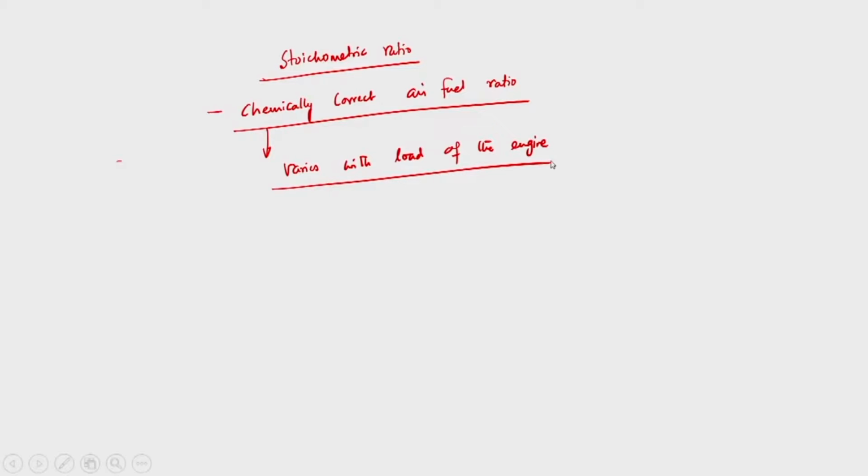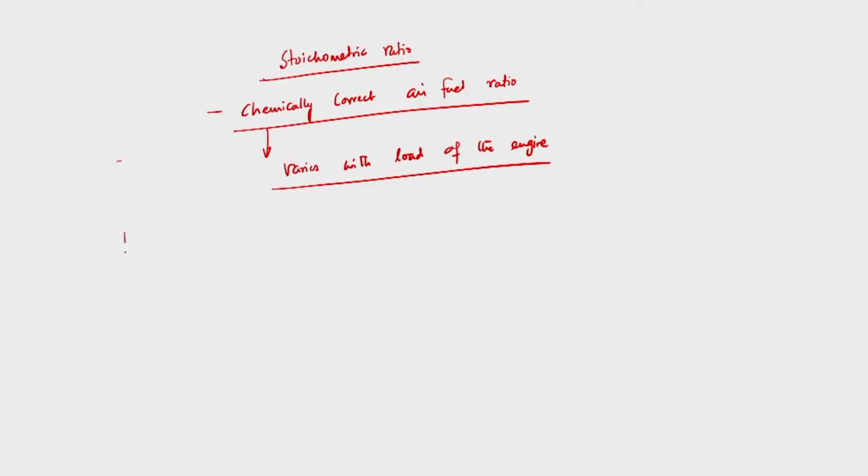For a given fuel we can calculate what the chemically correct air-fuel ratio will be, and for efficient combustion we should supply the chemically correct air-fuel ratio, but this will vary with the load of the engine. Before we go on, let us discuss what we mean by fuel-air ratio. Fuel-air ratio, or sometimes air-fuel ratio: fuel-air ratio is F by A, and air-fuel ratio is A by F. So what do you mean by this?